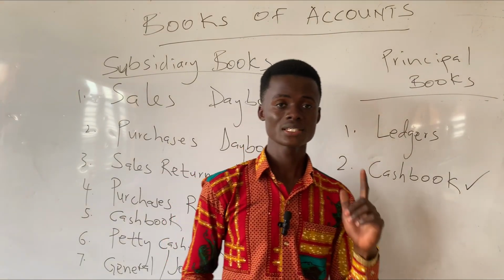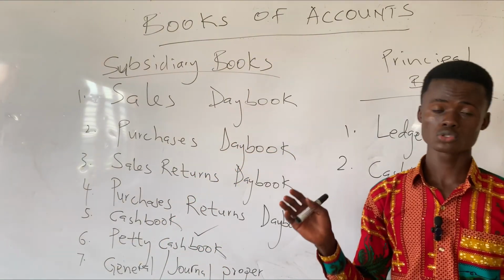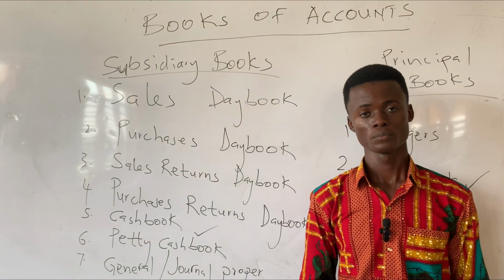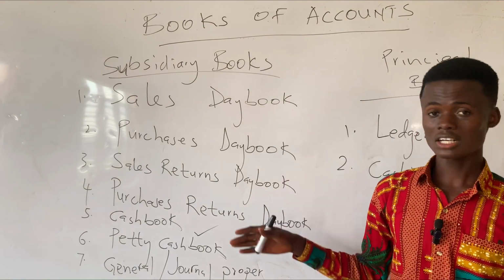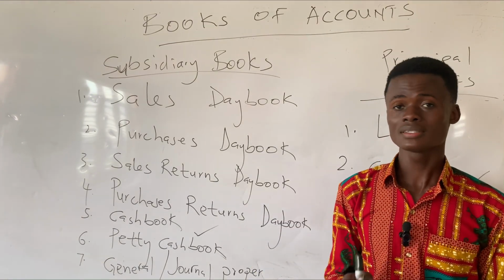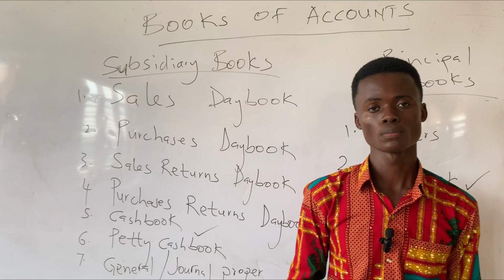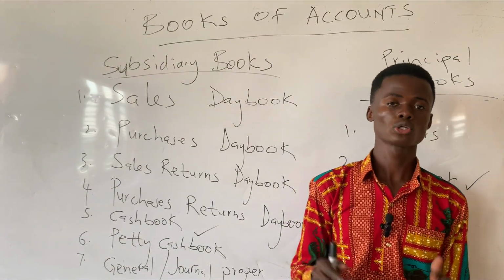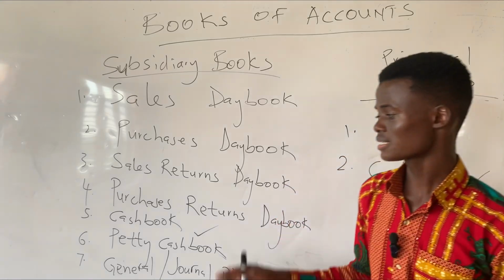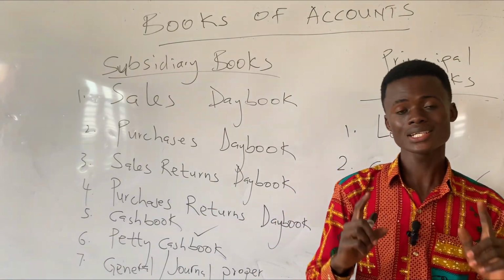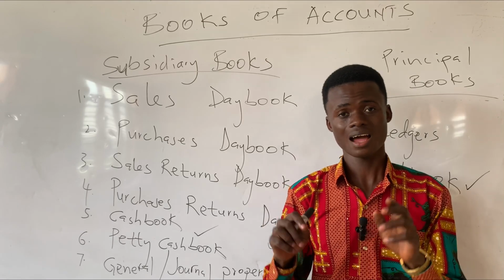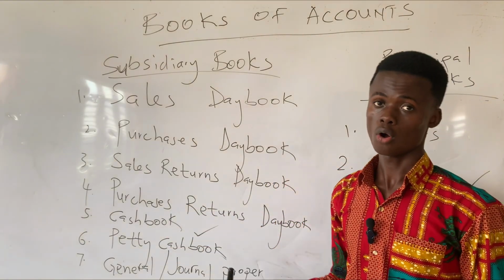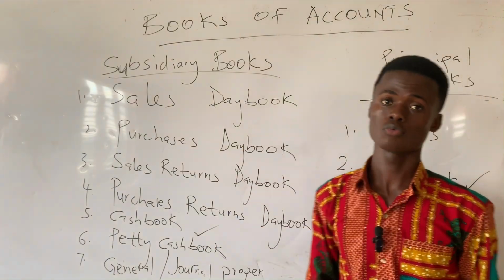The reason is, we said earlier that the subsidiary books are the books into which accounting transactions are first recorded. Due to this, the cash book is permitted to be considered a subsidiary book, because it is used to record all cash transactions, and it is the book into which all cash and bank transactions are first recorded.